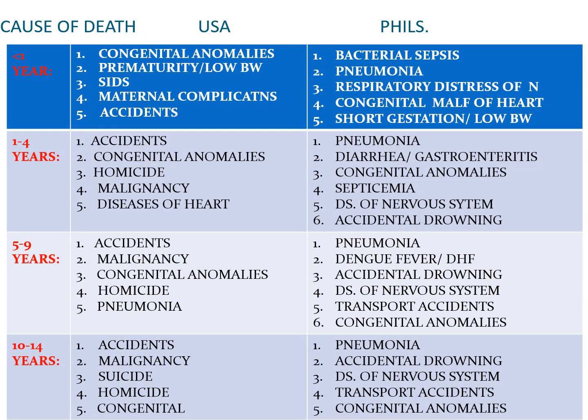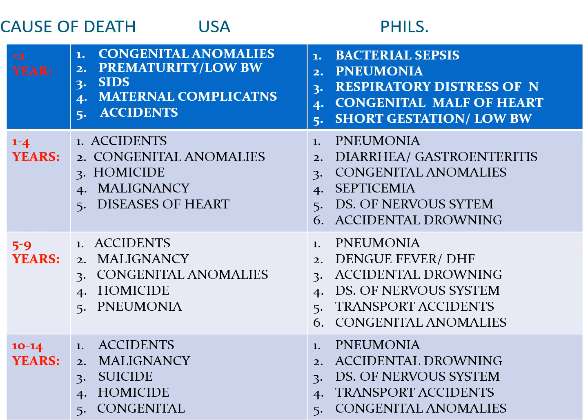This is a comparative table showing you the causes of death in the United States and in the Philippines among the different age groups in infancy and childhood. Focus your attention on the column of the Philippines. As you can see, what are the top causes of death among this age group? It's actually infectious in nature.